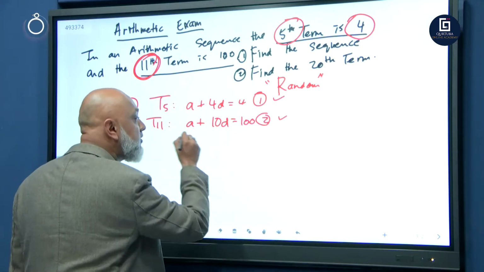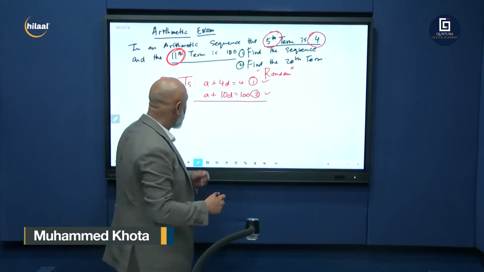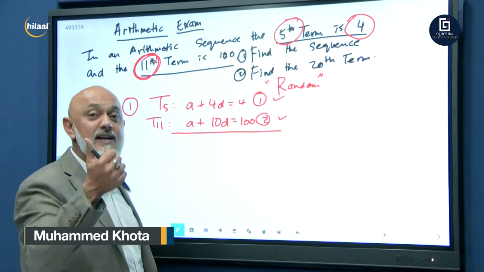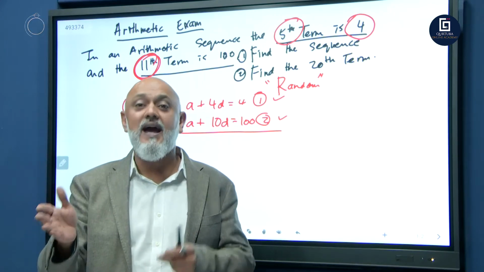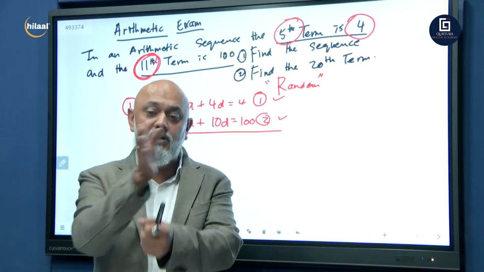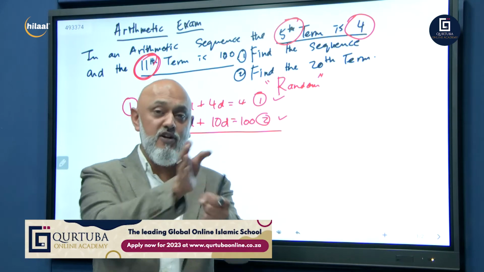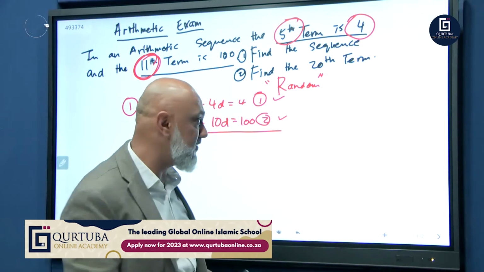That's equation number 2. Now we need to get rid of the A's or the D's in order to solve, because we need the first term and the common difference. If I've got the first term and the common difference, then my first term plus my common difference will give me term 2, plus my common difference will give me term 3, plus my common difference, and it will continue like that to infinity.